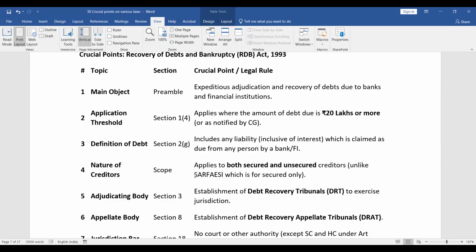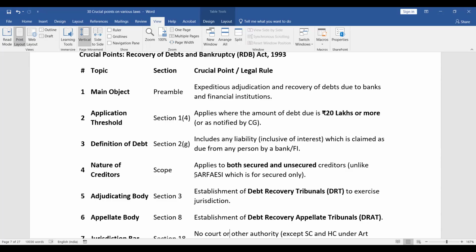Main object of RDB Act is, so first of all let us complete this and then we'll go to, जैसे, Mediation Act है, PF है, बहुत सारे acts हैं, DPDP भी है. So Recovery of Debts and Bankruptcy Act 1993.